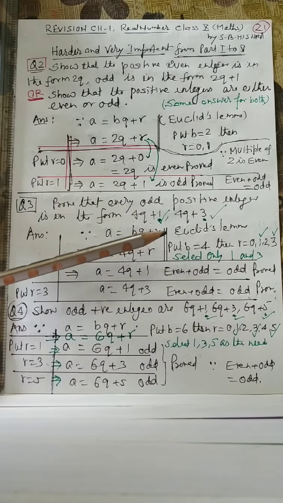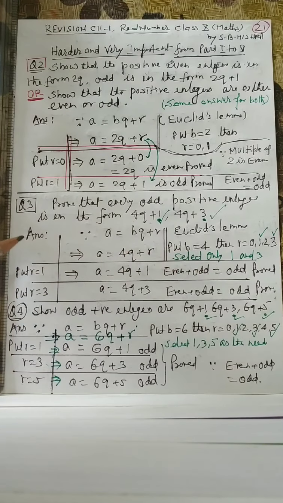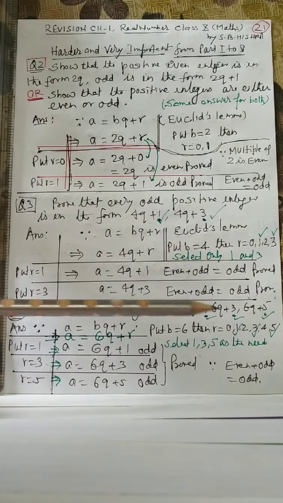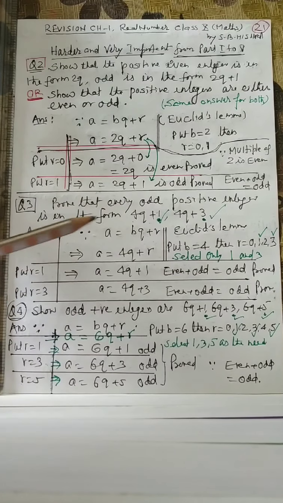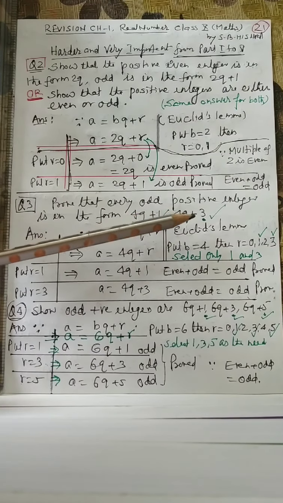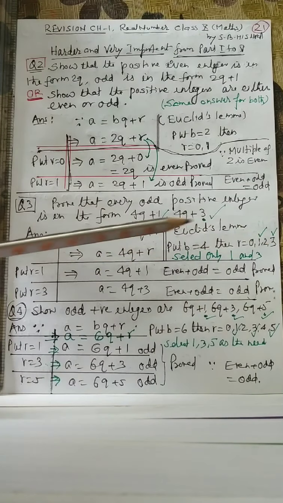So put b is equal to 4, then r will be 0, 1, 2, 3. Now a is equal to 4q plus r. Select only 1 and 3. No need to take unnecessary 0 and 2. The requirement is 1 and 3, so only 1 and 3 are selected.